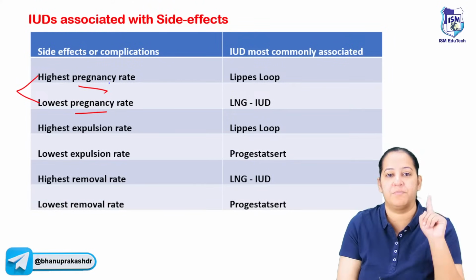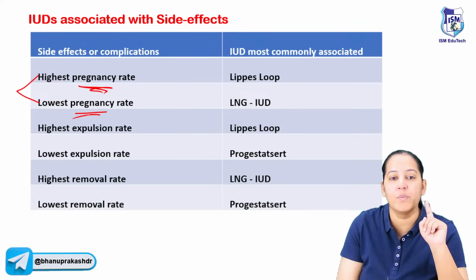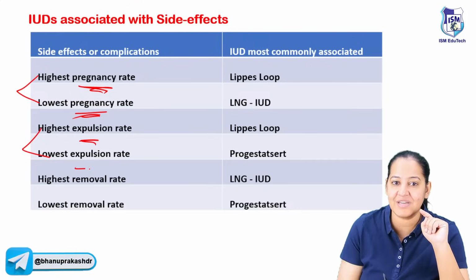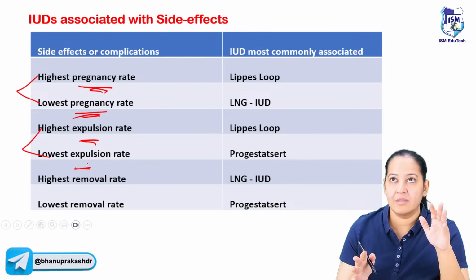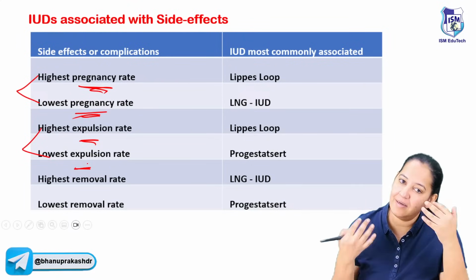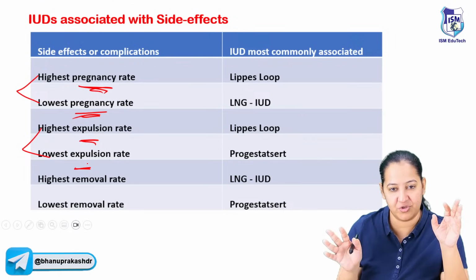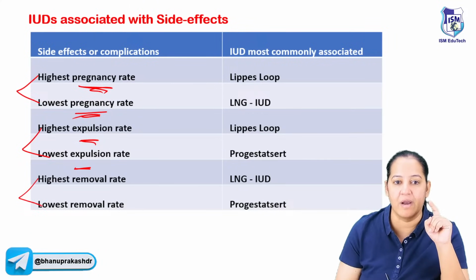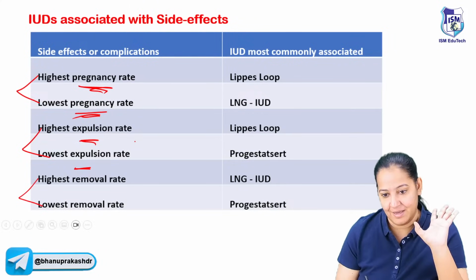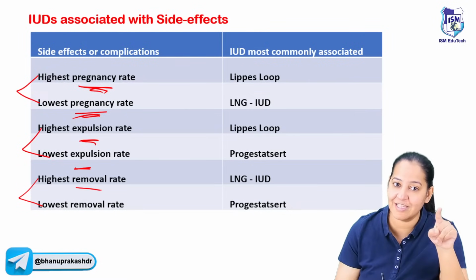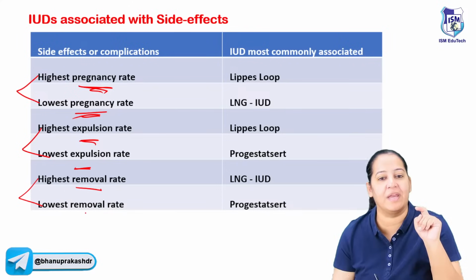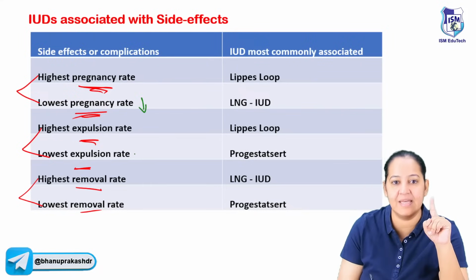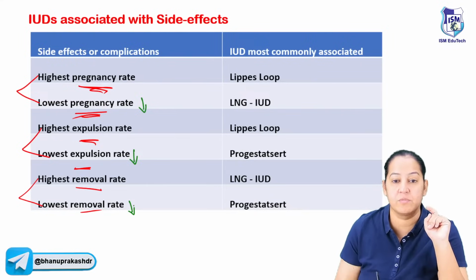So tell me 2 questions. In which is the pregnancy rate highest and in which is it lowest? This is the first 2 questions. The second, expulsion rate, highest and lowest. Spontaneous expulsion: the lady is micturating, using the toilet, and the copper T just came out. Highest in which, lowest in which. And tell me the removal. The cause of removal is pain: the one causing highest pain has highest removal, and the one causing lowest pain has lowest removal. So I want such a copper T which has lowest pregnancy rate, lowest expulsion rate, and lowest removal. That is the best one.